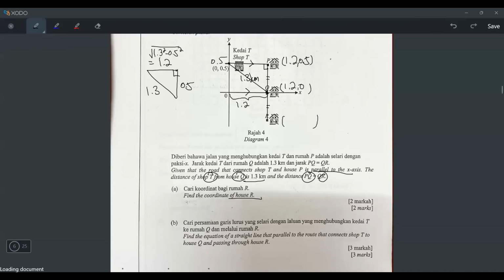So now they ask for the coordinate of R. So what is the coordinate of R then? Let's see. The x coordinate will be 1.2. Okay, the x coordinate will be positive 1.2, but the y coordinate is here. But here I don't know.